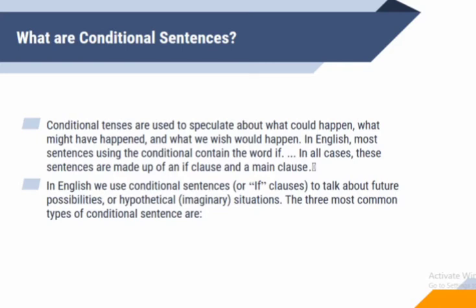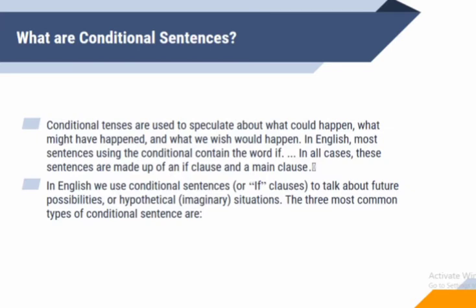So here I've used the word clause. A clause means a group of words having complete sense, and it requires a subject and verb combination. Always remember, when we talk about a clause, it has a subject and verb combination. On the other hand, if we discuss a phrase, in a phrase we don't have a subject and verb combination. That's why a phrase doesn't give us complete sense. But a clause gives us complete sense, and a clause has a subject and verb combination.